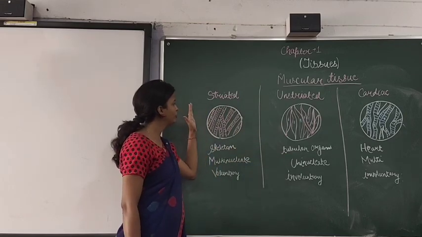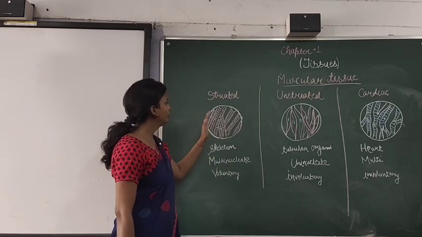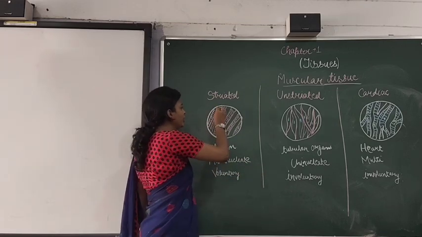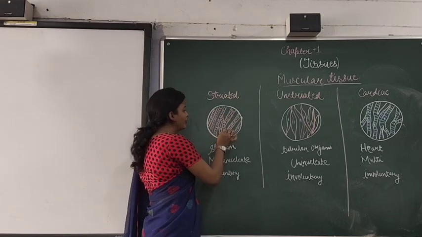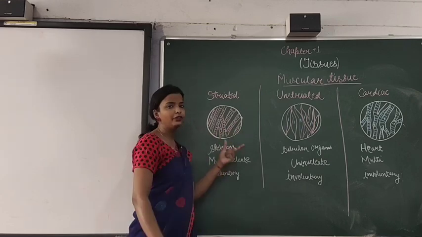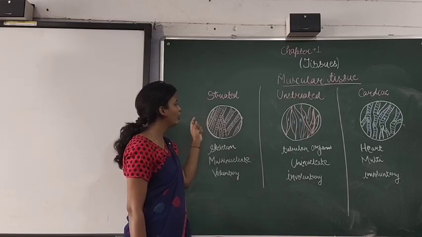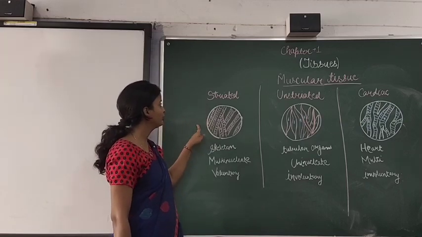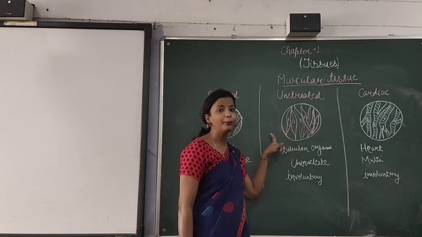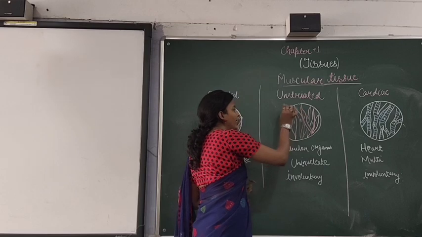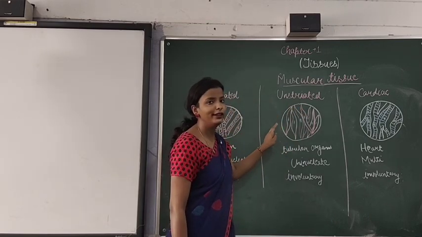Now when you talk about the striated, I have drawn all three together so that we can compare them easily. You can see striated is there. They are long and cylindrical, and striations are present. You can see a line, that is striation. That is why they are termed striated muscles. This was about the structure of striated. When you talk about the unstriated, they are long and tapering. Tapering means pointed at both ends, and they are not striated. That is why they are termed unstriated muscles.